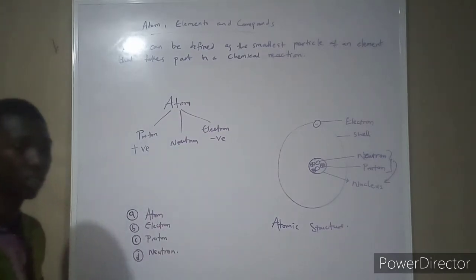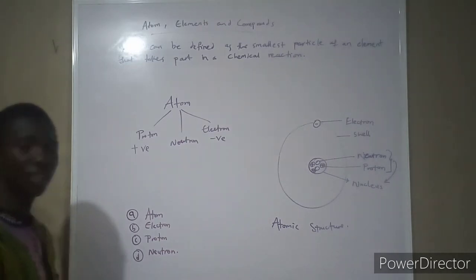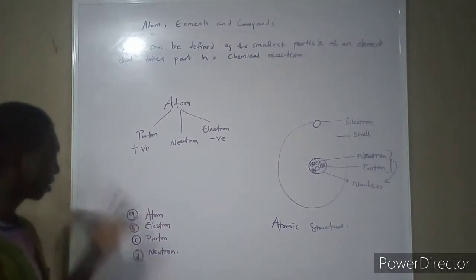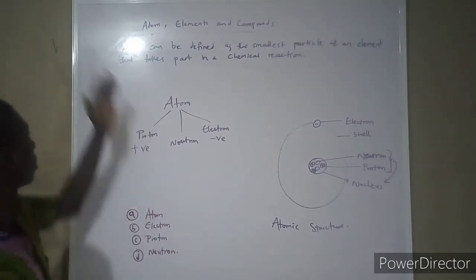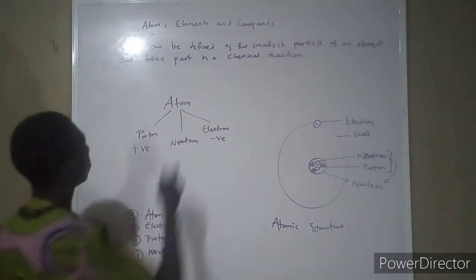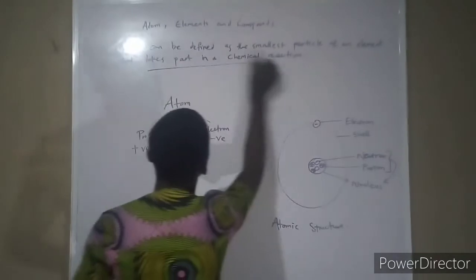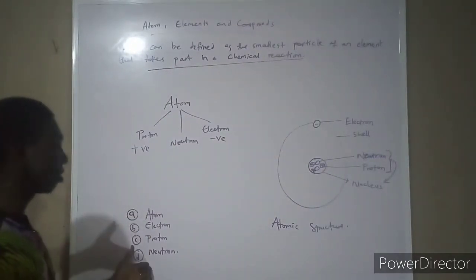And the question is, which of the following takes part in a chemical reaction? What do you think the answer would be? Will it be atom, electron, proton, or neutron?